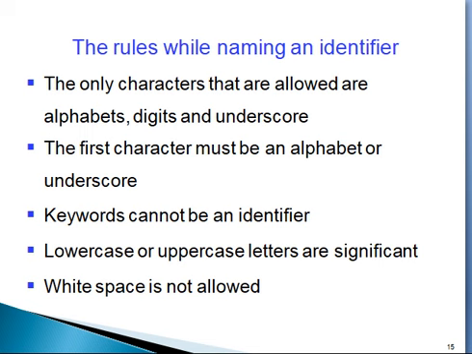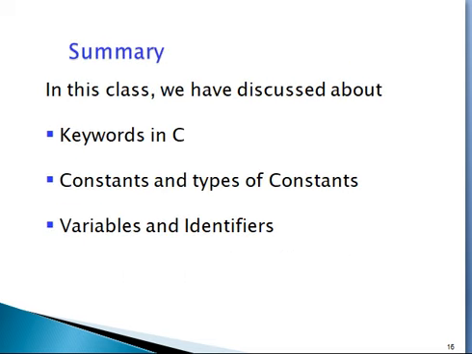Spaces are not allowed when naming an identifier; you will get some error. It will be treated as two identifiers, simple and interest. If you give the name as simple underscore interest, it is treated as a single identifier. So these are the rules of naming an identifier.